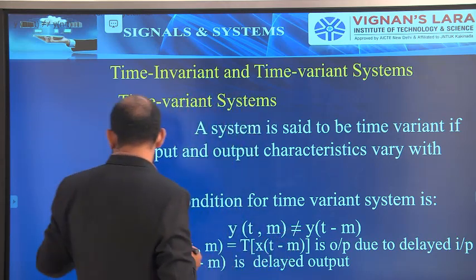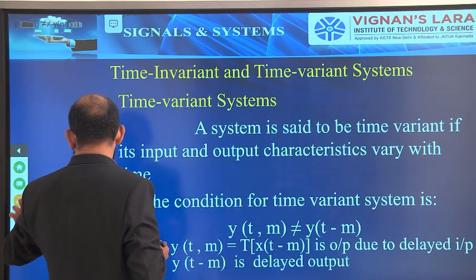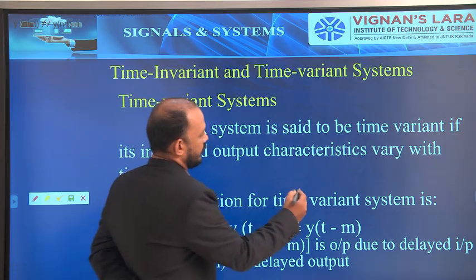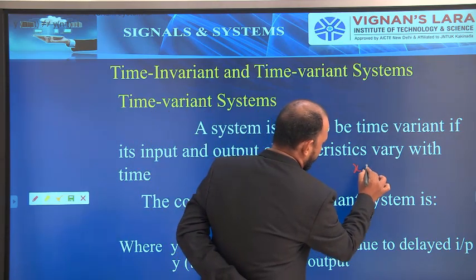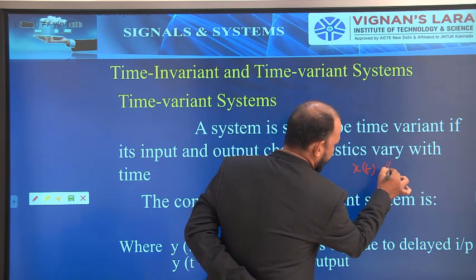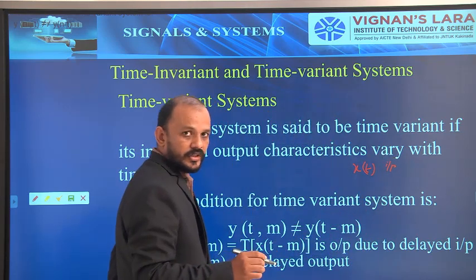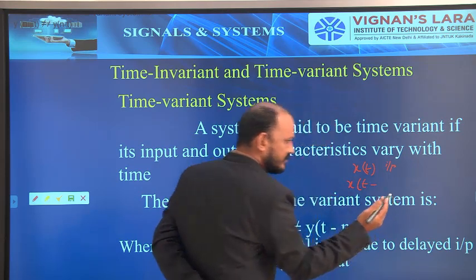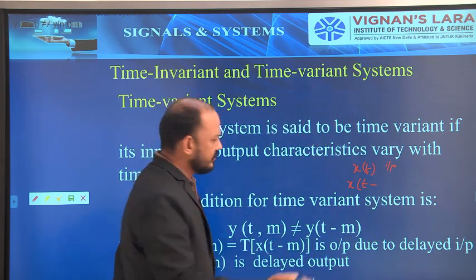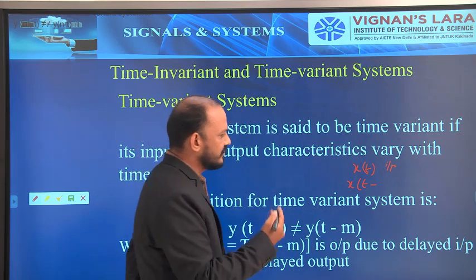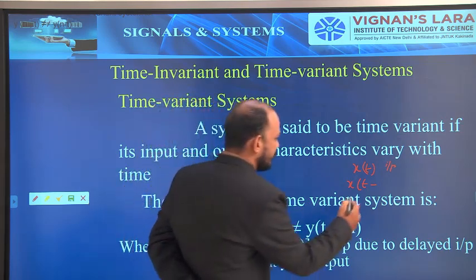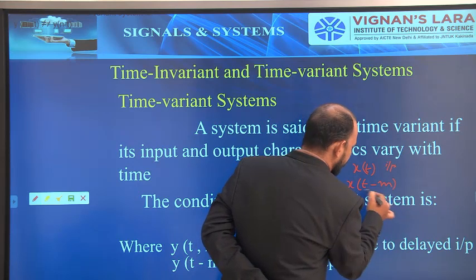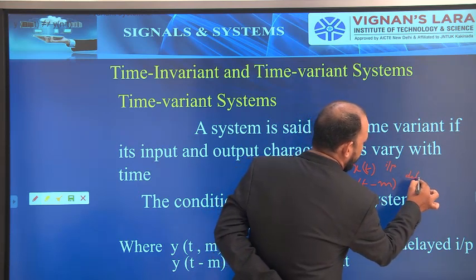Let us consider. Okay. So generally x of t is the input to the system. Now the delayed version of this one is x of t minus, if it is delayed by 5 seconds, minus 5. If it is delayed 9 seconds, minus 9. If it is delayed by m seconds, then x of t minus m. This is the delayed input.